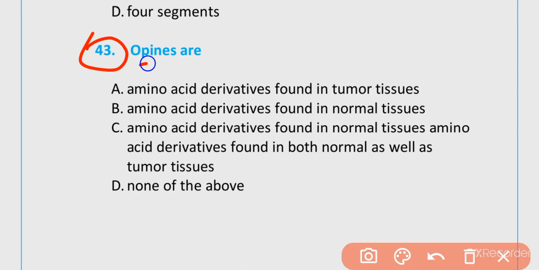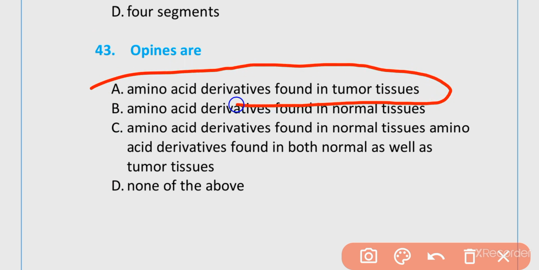MCQ number 43. The opines are amino acid derivatives found in tumor cells, amino acid derivatives found in normal tissues, amino acid derivatives found in both normal as well as tumor tissues, none of above. The correct option is option A, amino acid derivatives found in tumor tissues.